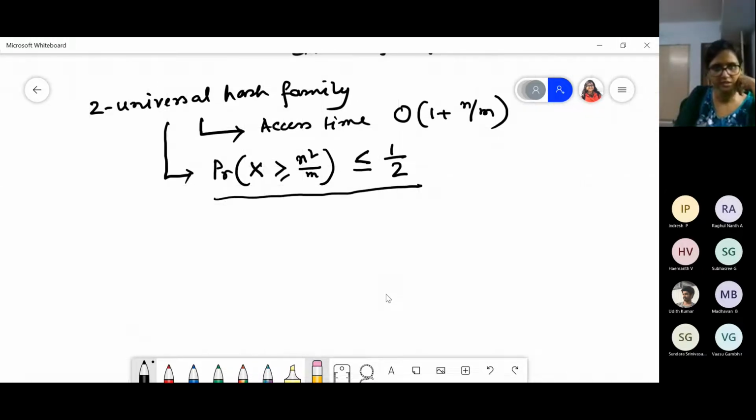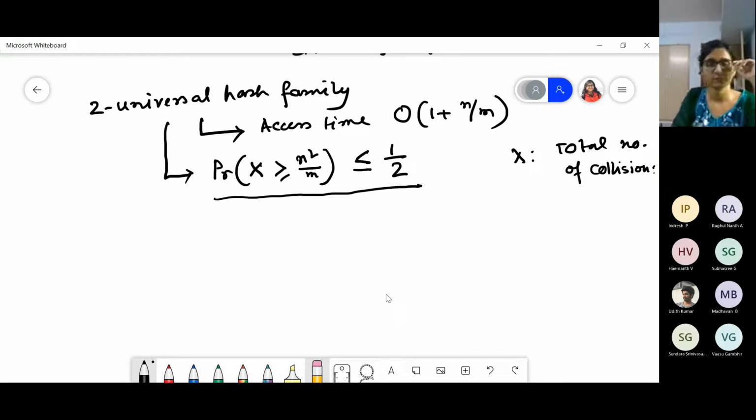Now in perfect hashing, this was the property of a two universal hash family. If you do this, you can get the access time to be order of 1 plus alpha, and the probability of X, where X is the total number of collisions, to be more than n square by m, that probability is only lesser than 50%, or not more than 50%.